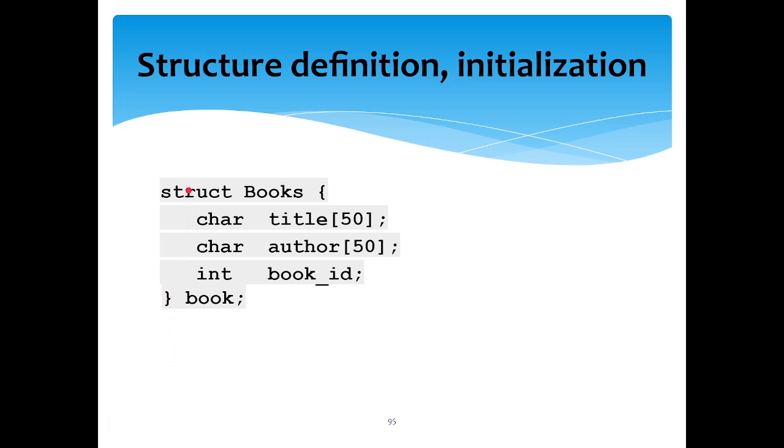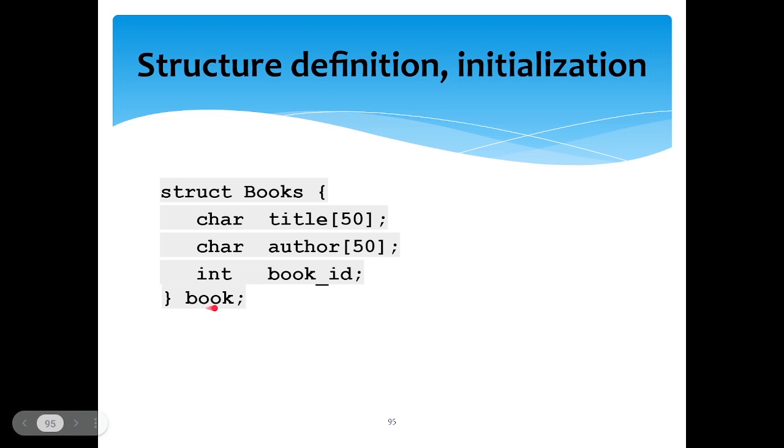So as you know, struct, then the name of the structure. Here the name of the structure is books, and I open the curly braces. I'm creating title, which is a character data type, or you can say it is a string because title will have a set of characters, and author, which is again a string, giving a size of 50 for it. Similarly, book ID, which is an integer, I'm specifying int. And after this, we are writing book.